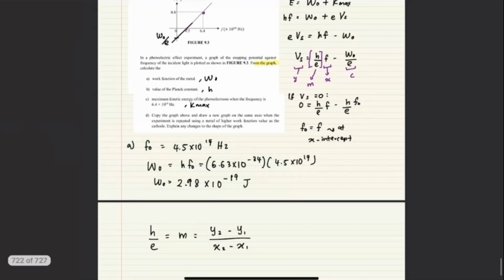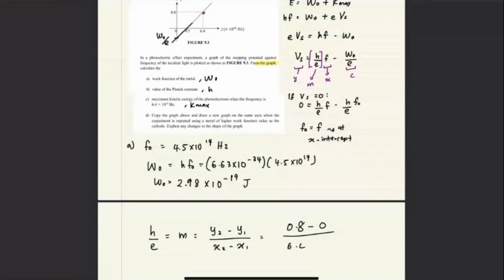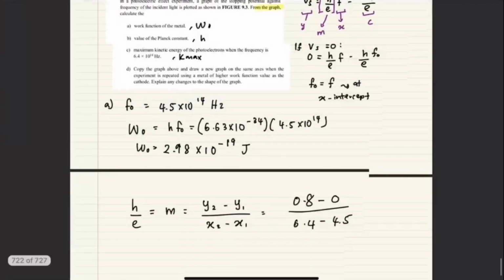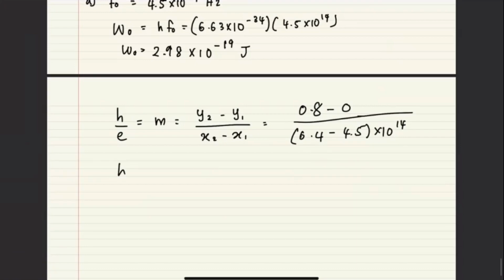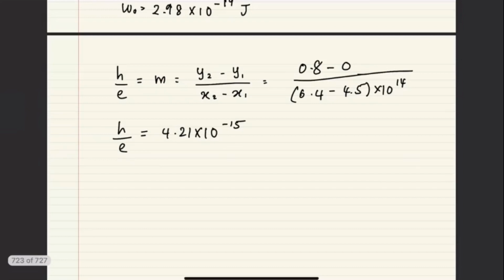So those 2 points represent Y2 minus Y1, 0.8. This one is 6.4 minus 4.5. Okay, don't forget that the bottom has times 10 to the power of 14. So H over E is equal to, same or not? Okay, this is not finished yet.